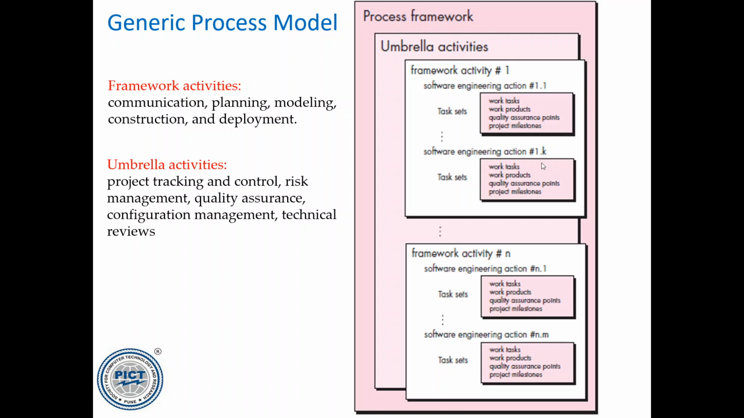So these will be all the framework activities. Framework activity 1 may be communication, second may be planning, then modeling, construction, deployment. And behind the scenes we will also be looking at all the umbrella activities, which will look at all these framework activities: project tracking and control, risk management, quality assurance, configuration management, technical reviews. These will be performed simultaneously for every framework activity. Okay.